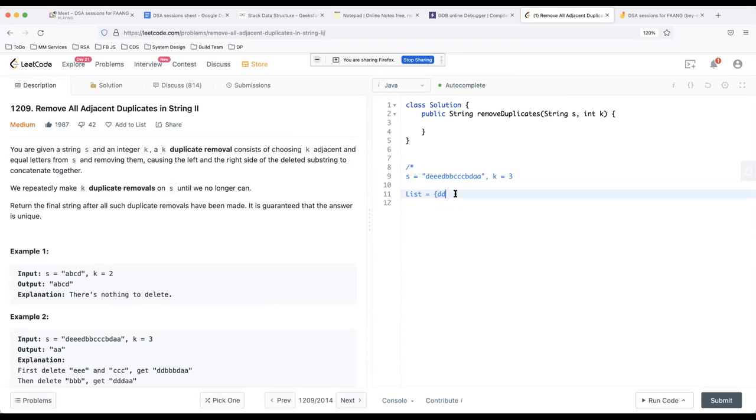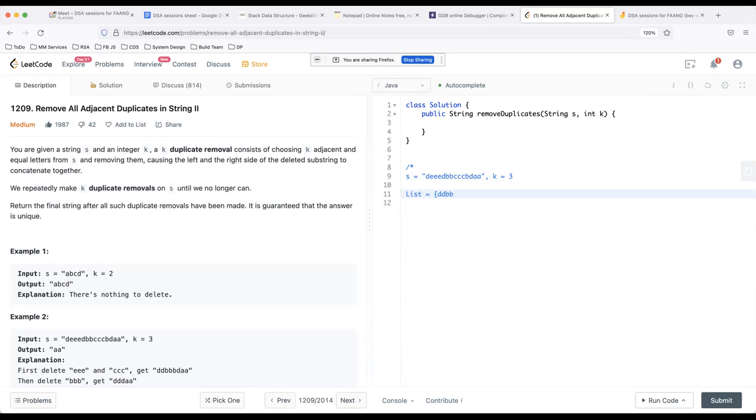Here only two characters are the same, so we don't do anything. We go forward, add b, and check whether all k characters are the same. They are not, so good. Again add b, the last k characters are not the same, so okay. Move forward, add c, again add c, again add c. Once you add c the third time, you go back k characters and check, all characters are the same, so you remove them. Do you get the idea of the brute force approach?